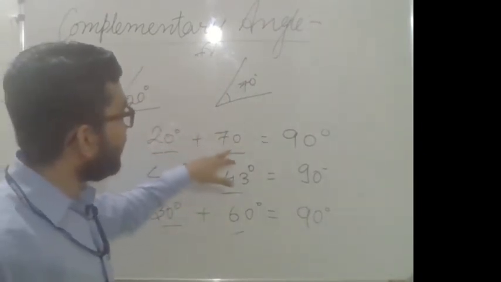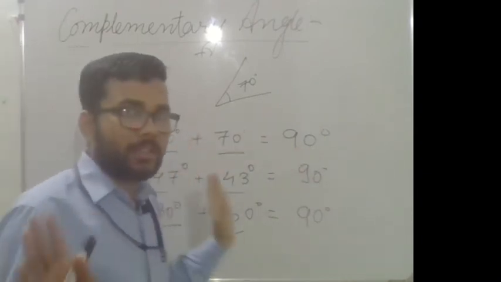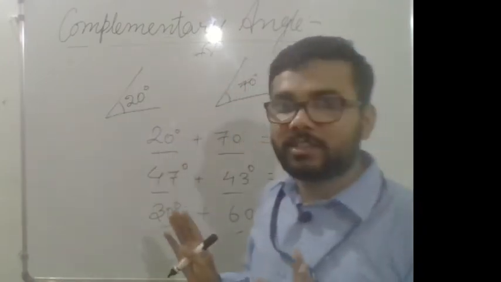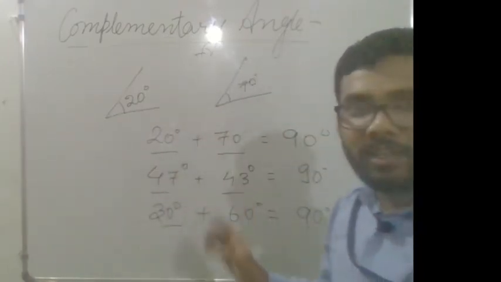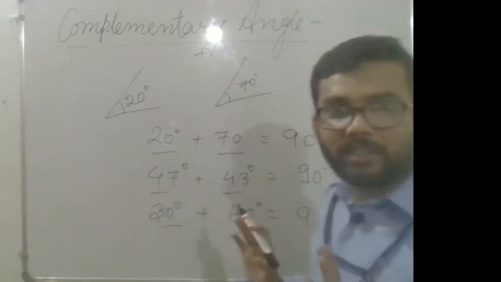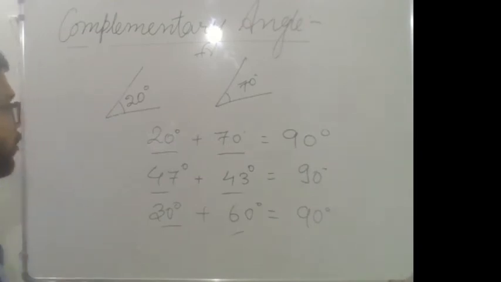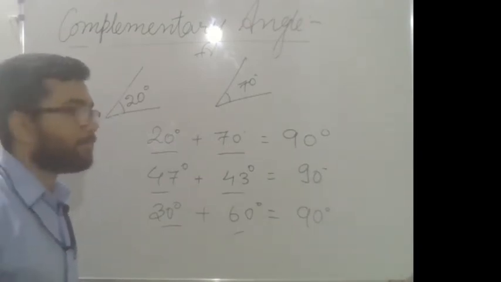20 degree plus 70 degree is equal to 90 degree. You all understand what a complementary angle is. When two angles are added and the sum is equal to 90 degree, then these are complementary angles. Okay. Now the question is that